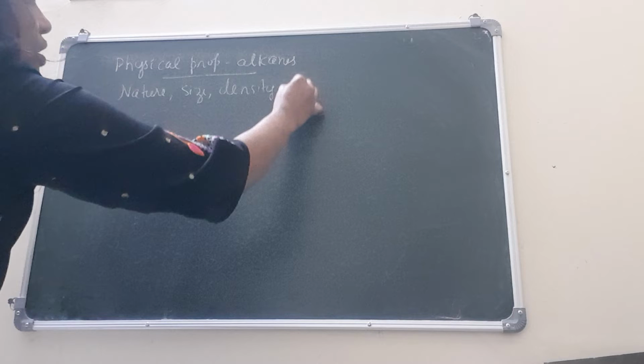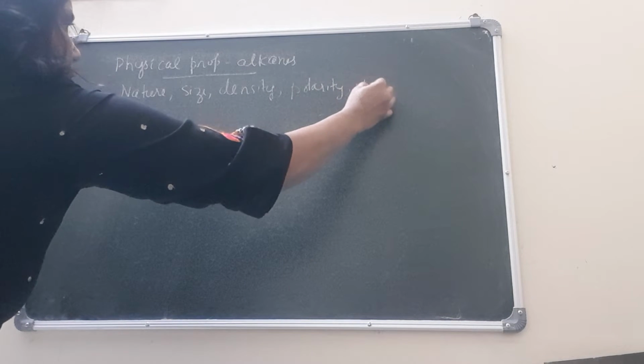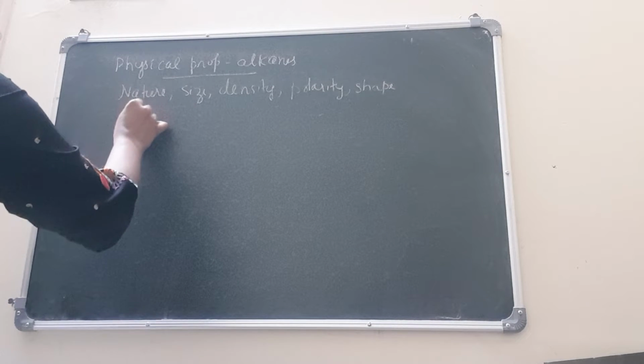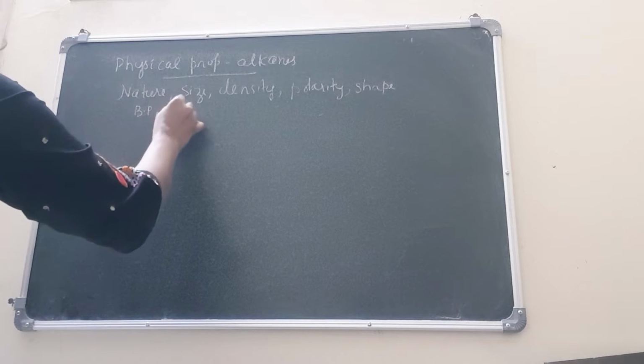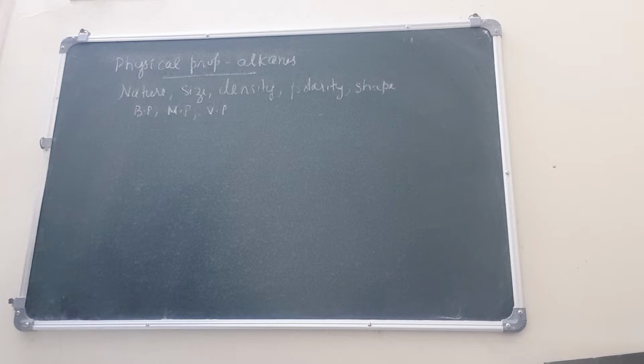Polarity, shape. And of course, we also talk about their boiling points, the melting points, the vapor pressures. All these parameters contribute to the physical properties of any compound in general, not talking just about alkenes.